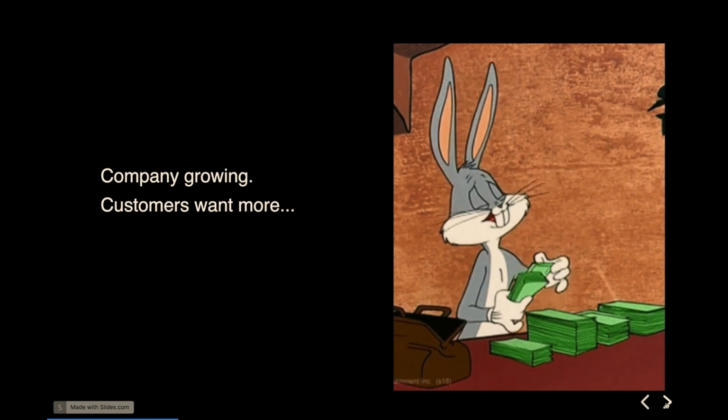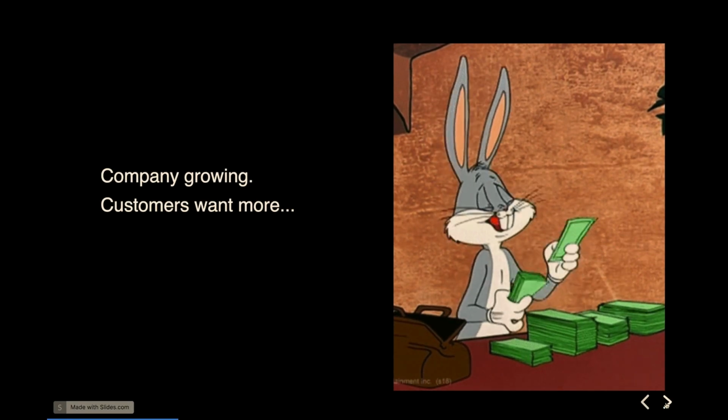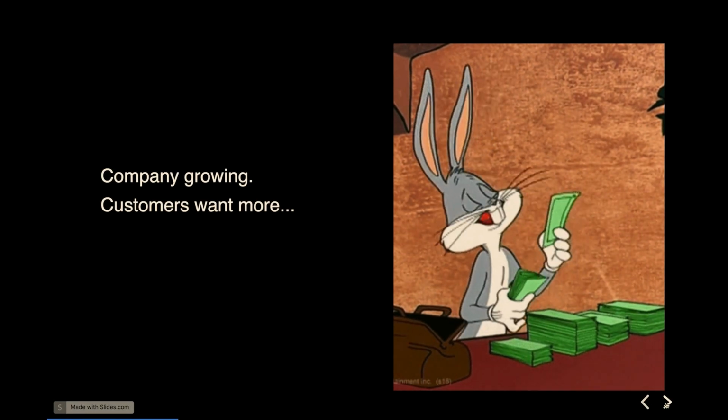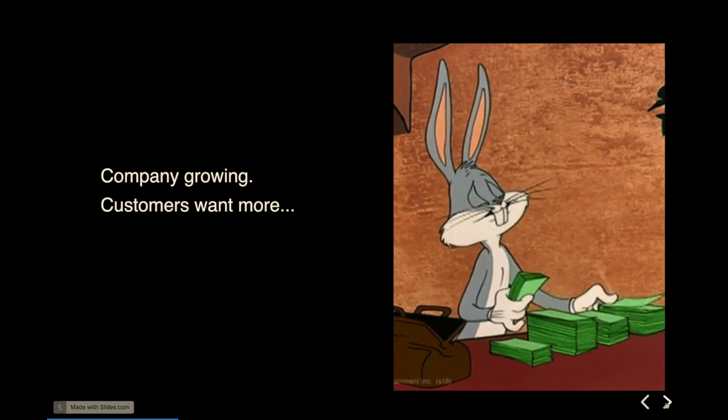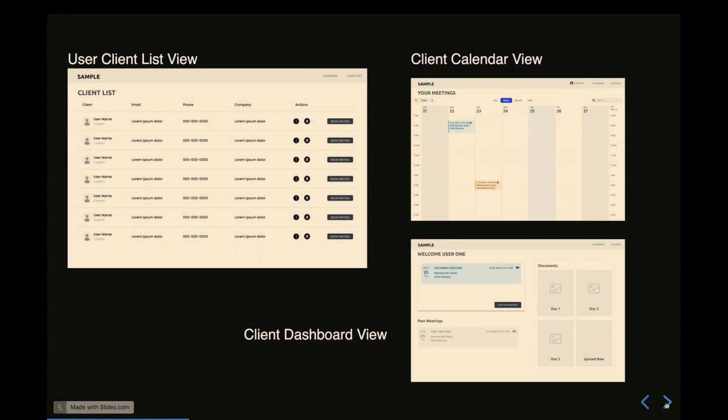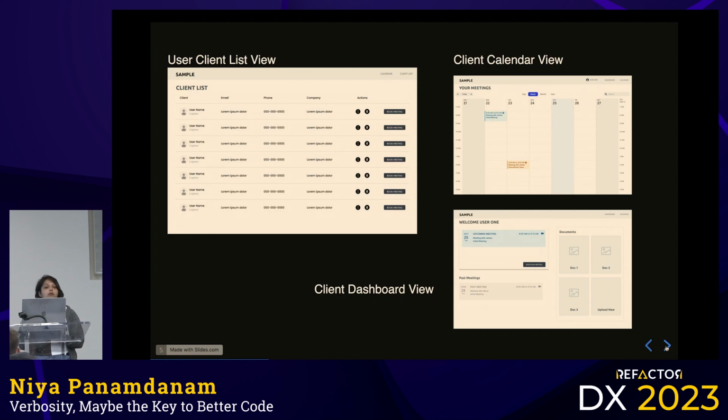Moving forward, the form is out there. People are booking the meetings. You're making a lot of money. The accountants are happy. What happens? Well, product has more requirements. They now want a user client list view where there's a list of all the clients the accountants have, and they also want to create a dashboard for the clients to be able to book the meetings, right?